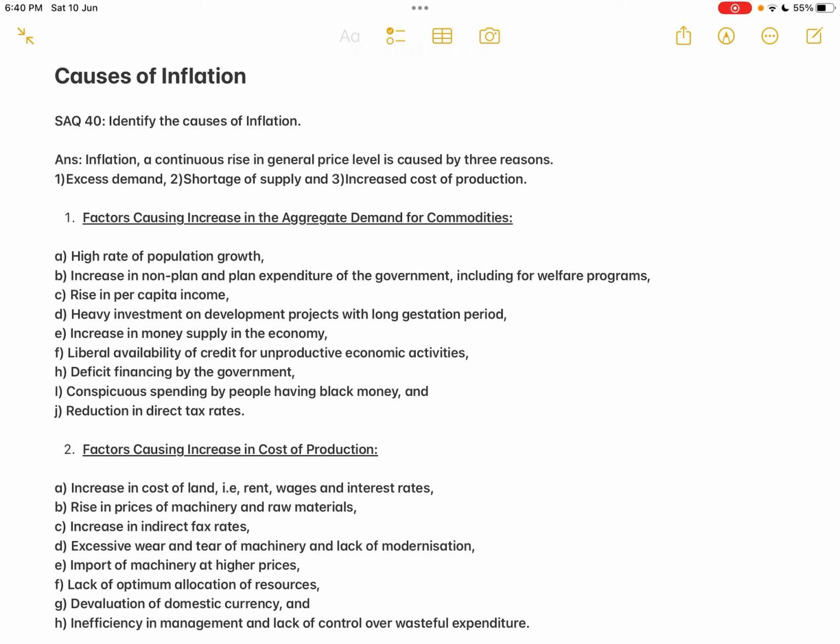And finally, point J, reduction in direct tax rates. What happens if the government reduces the direct tax rates? Again, people will have more and more disposable income. So that induces them to increase their demand. All these factors lead to a rise in aggregate demand for the commodities. That is, the demand for all the commodities in general will increase, but unfortunately the supply of commodities or services will not increase in correspondence to the rise in demand. That will lead to inflation.